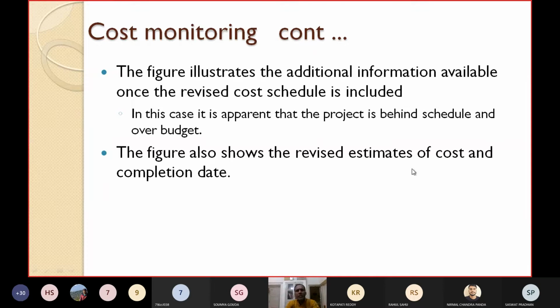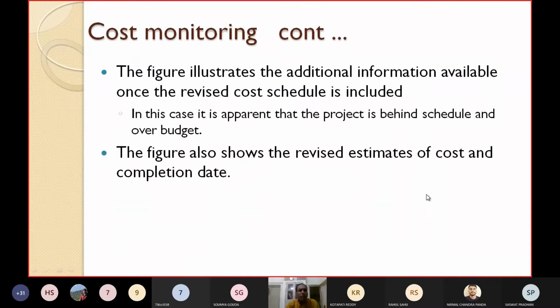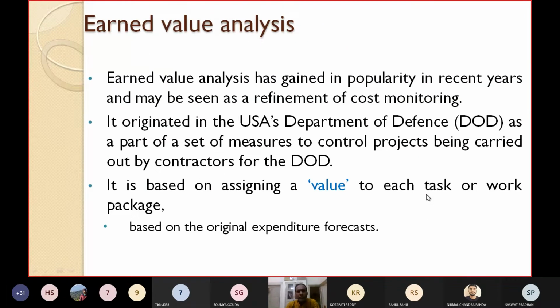Now, an important concept: earned value analysis. This concept has gained in popularity in recent years, and it can be seen as a refinement of the cost monitoring that we have just discussed. It originated in the US Department of Defense as part of a set of measures to control the projects being carried out by contractors for the DoD, the Department of Defense. So where was it originally developed? In the US Department of Defense.